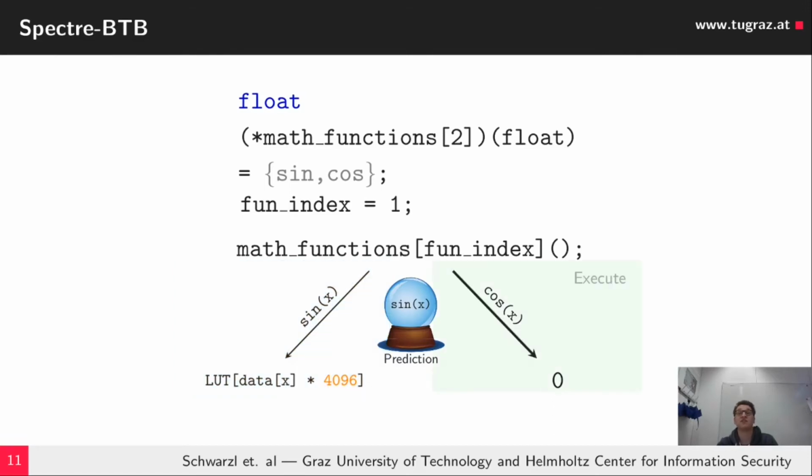But architecturally the cosinus function is called, and we now have a speculative execution of the sinus function, even though we architecturally called the cosinus, and traces are left in the cache. We could, for instance, use the Flush+Reload attack to recover secret data within the cache.